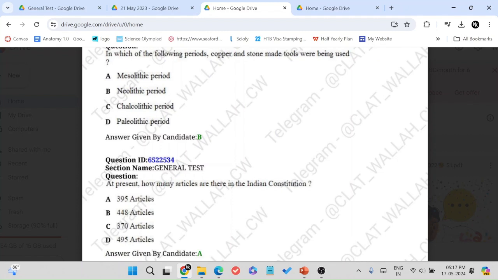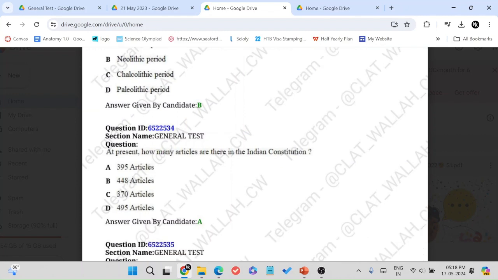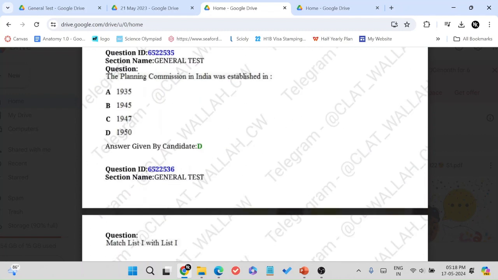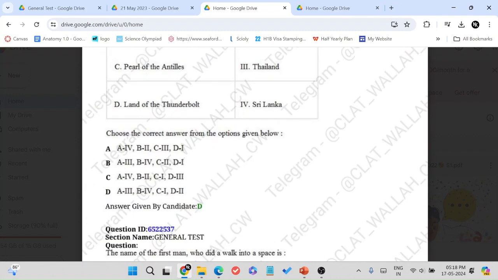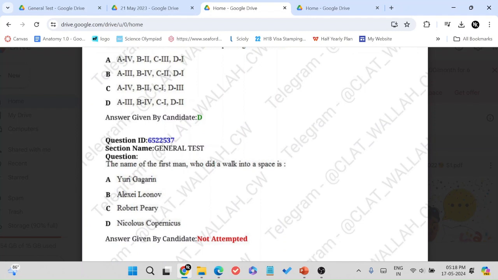That's pretty straightforward. Indian polity. This year there's only one question, about Article 324 and the Election Commission. There's only one. Planning Commission, Indian economy. This is countries and their nicknames. Not a single question this year.